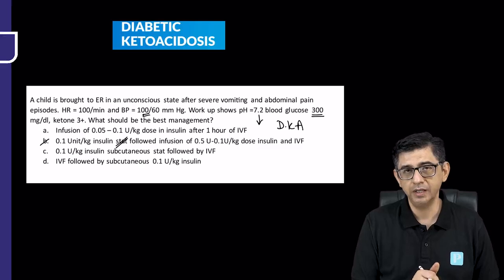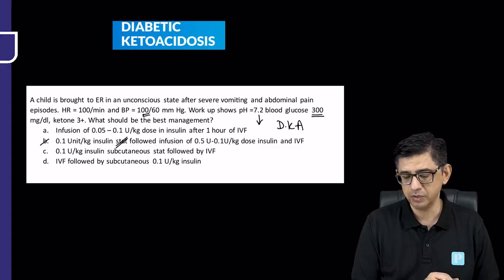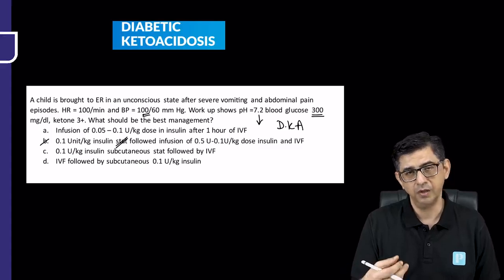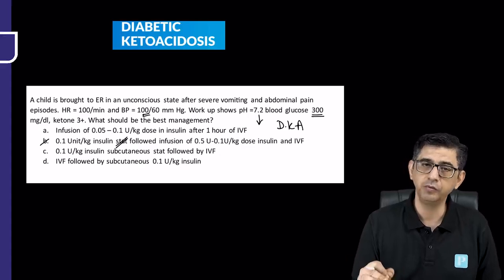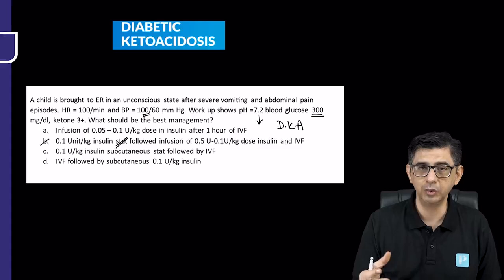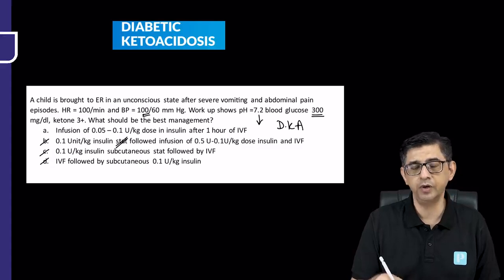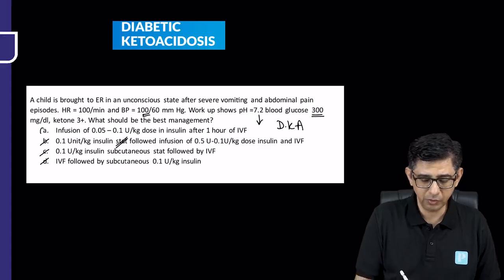Options C and D talk about subcutaneous insulin. You see, in an emergency scenario, I'll be more comfortable giving intravenous insulin to the patient as compared to subcutaneous insulin. If it was a mild case, if the pH of the patient was, let me say, between 7.30 and 7.35, and the patient was in a peripheral center where inpatient care is not available, then before I send him to a tertiary care hospital, I can give a dose of subcutaneous insulin. But if I have all the facilities, then I'll not give subcutaneous, and in emergency scenarios, I'll be using intravenous. So the correct answer for this one is option number A.